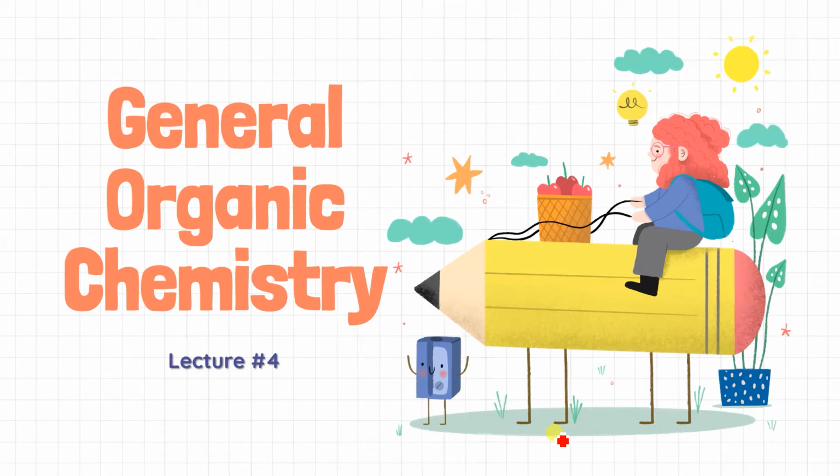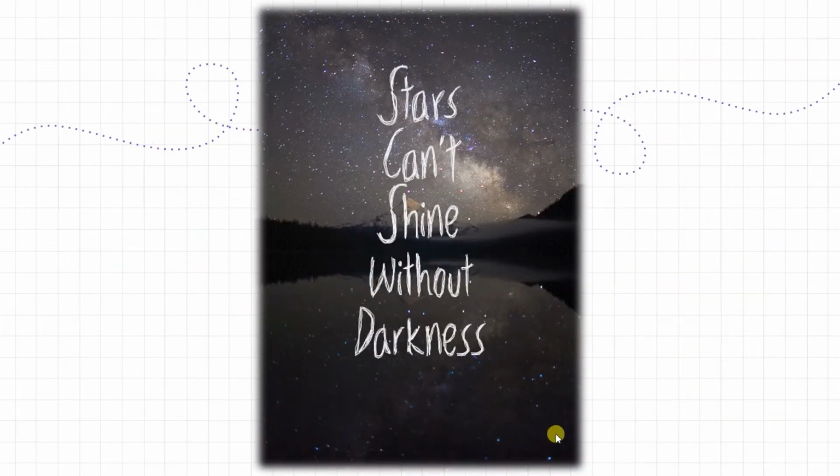As usual, let's start with the quote, and this time the quote is: stars cannot shine without darkness. So if you want to shine, you have to acknowledge the darkness around yourself, and if you feel that there is a lot of darkness over there, don't worry, it's a time to shine. You have to prove yourself and you have to shine. Okay, so now let's start with the video.